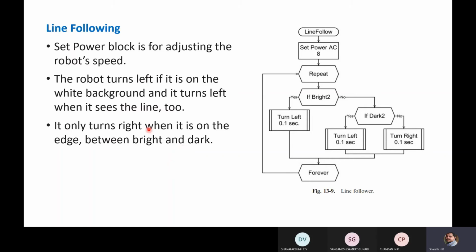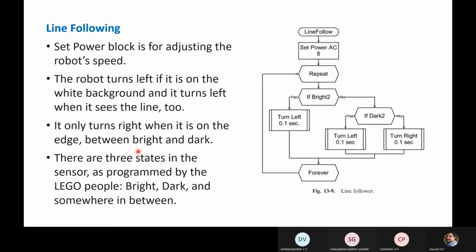Here is a case where the robot is not able to identify it as bright or dark. When it is in between, it will turn right. There are three states in the sensor as programmed by the Lego people, based on the Lego kits, which are like robotic toys: bright, dark, and somewhere in between.